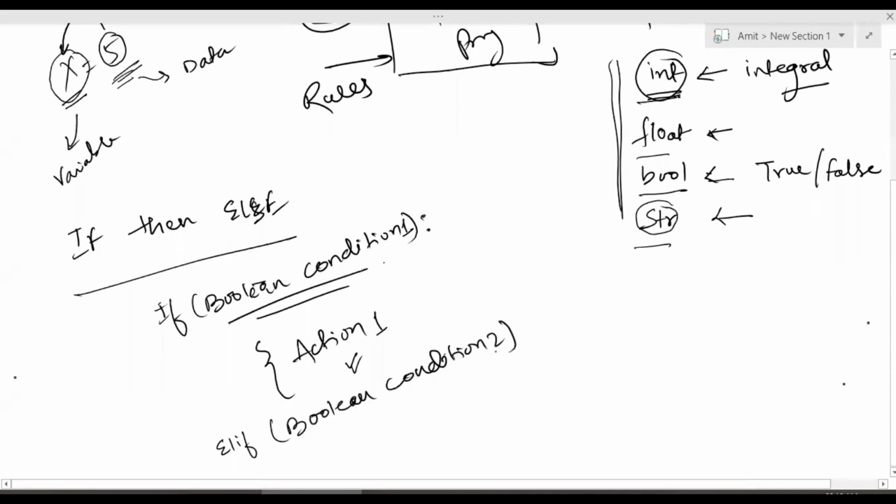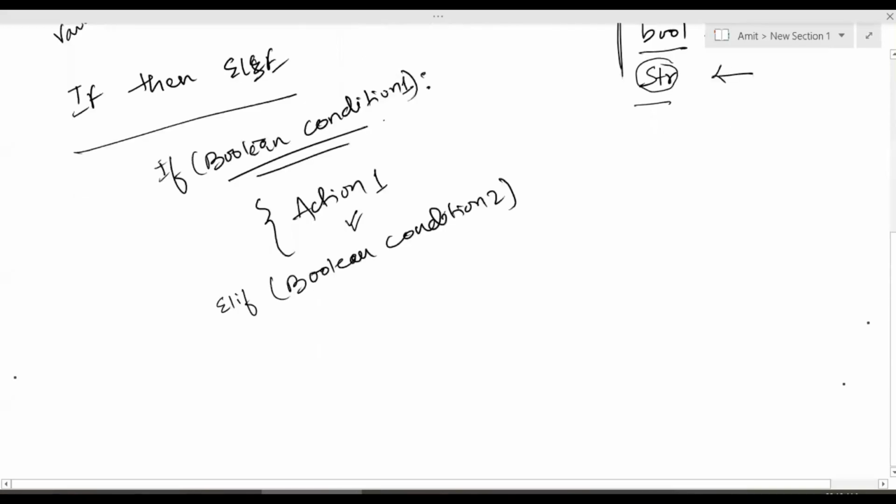If and only if Boolean condition 1 is false, then Boolean condition 2 will be checked. If Boolean condition 2 is true, then action 2 will be performed. So this way you can have a nested if then else block.